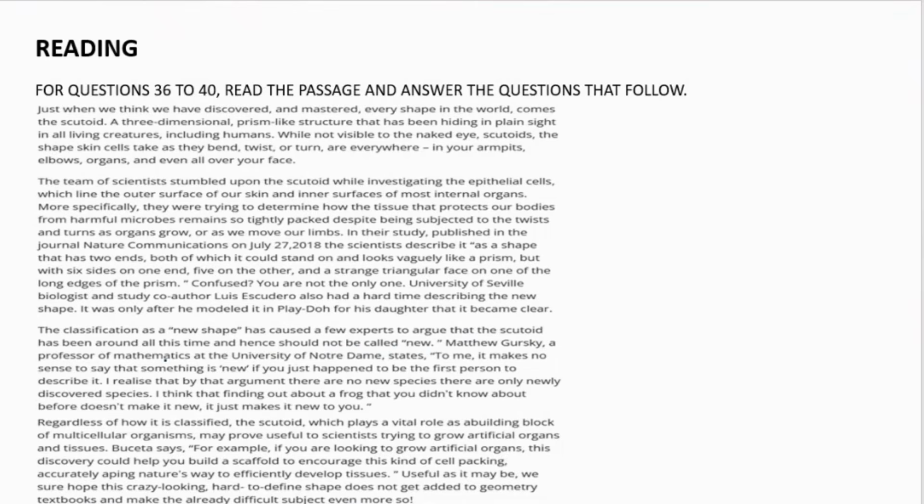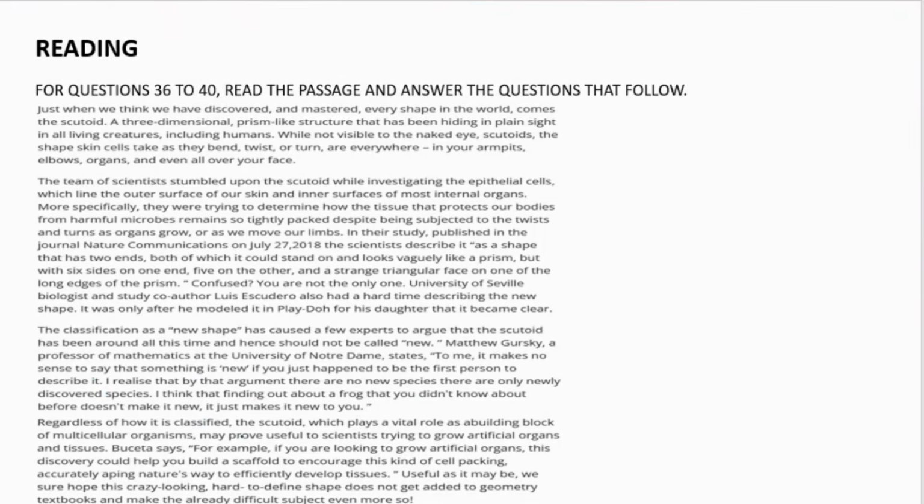Matthew Gursky, a professor of mathematics at the University of Notre Dame, states, "To me, it makes no sense to say that something is new if you just happen to be the first person to describe it. I realize that by that argument, there are no new species, there are only newly discovered species. I think that finding out about a frog that you did not know about before doesn't make it new. It just makes it new to you."